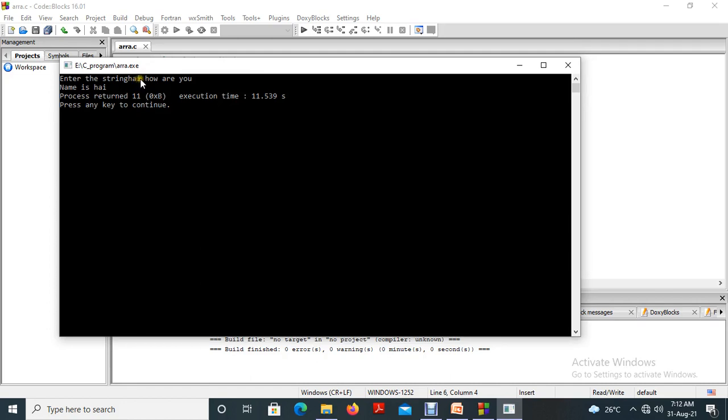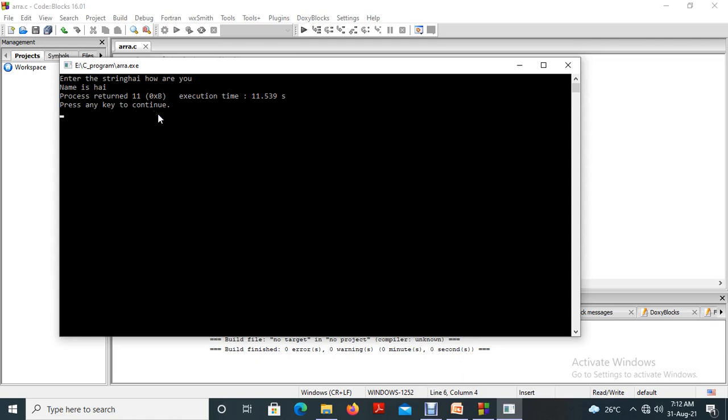Up to the empty space only it collects the value, because scanf collects the value from the console screen. So this is the console screen, here we are giving the value to the compiler. So once the compiler gets a space symbol, it will consider it as the end of the string.